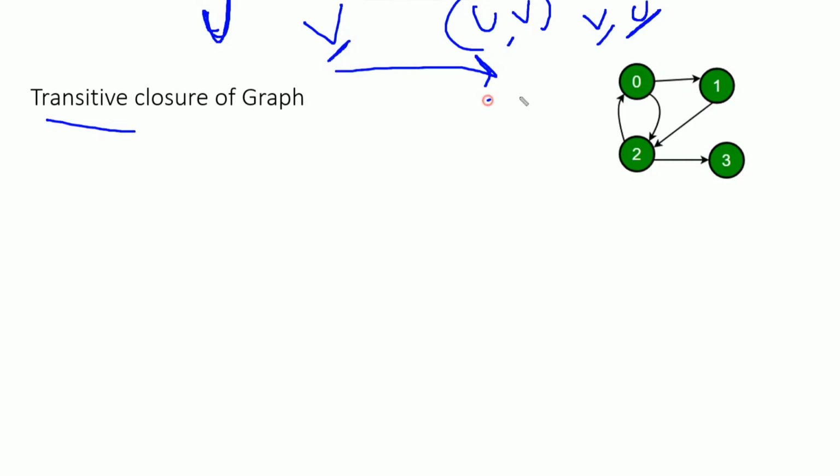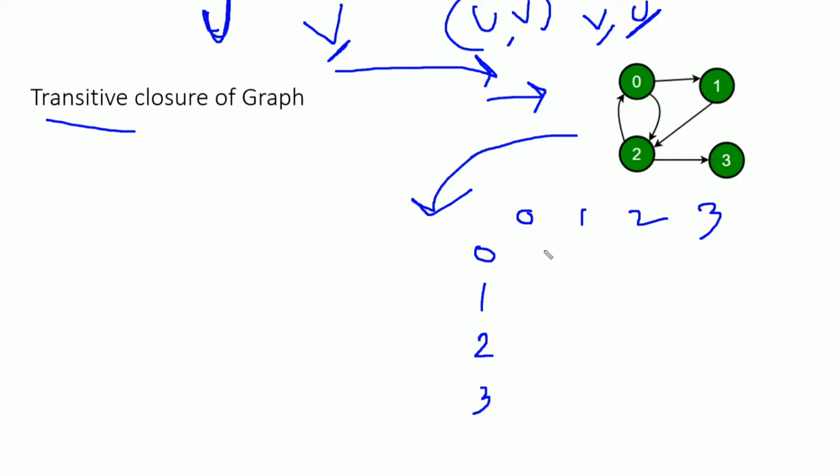The input will be a directed graph and the output will be the reachability matrix. We can have our output in the form of a matrix, where the index of the 2D matrix is the vertex pair. If we directly find the transitive closure of this graph, what will the answer be? For 0 comma 0 as the vertex pair, it means a vertex is reachable to itself, so it is 1.